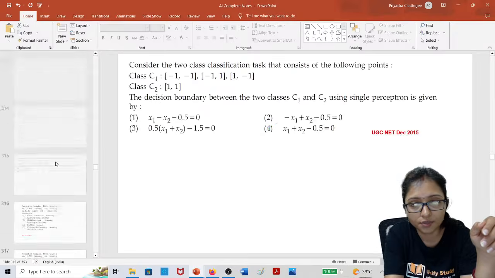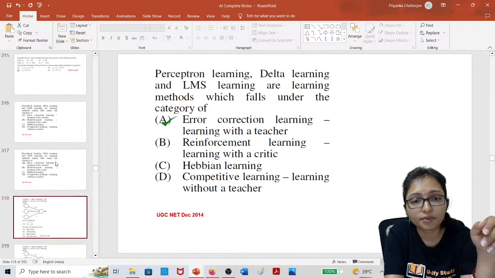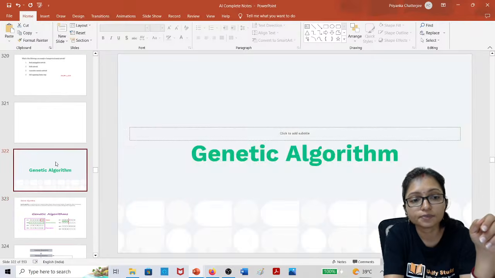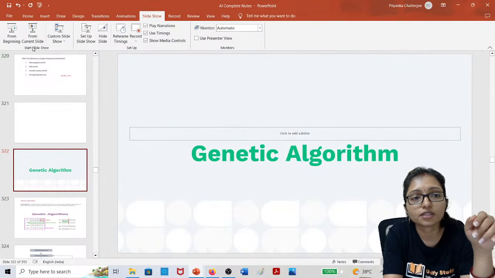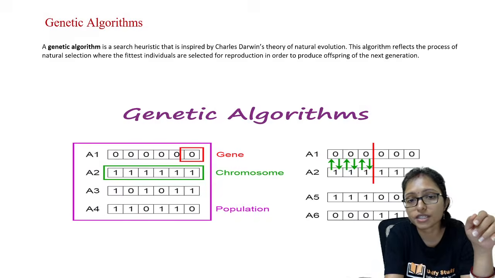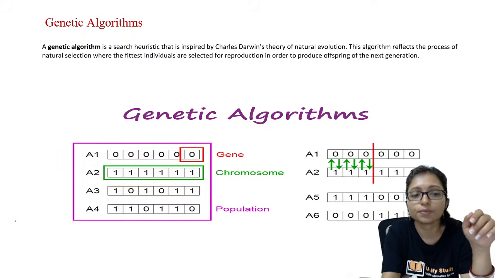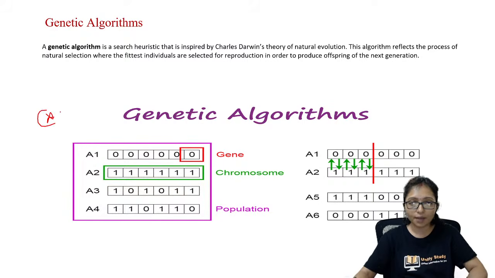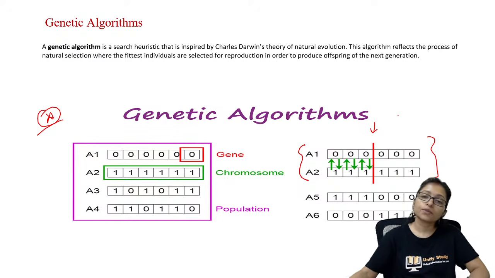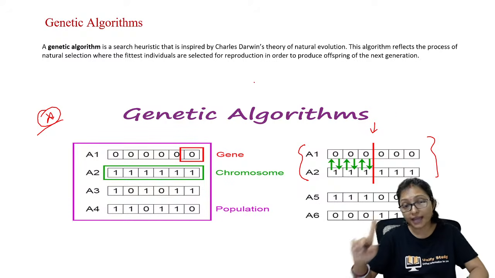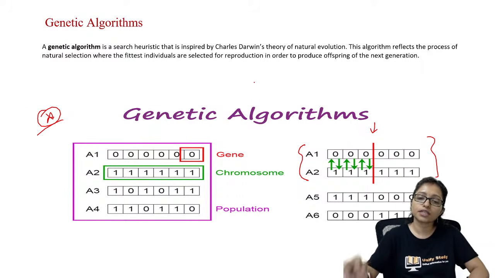Just let me go to this. So here I am telling you what the genetic algorithm is. First of all, see the genetic algorithm, after that I am coming to the learning algorithm. Genetic algorithm works like this: here there will be the chromosome. From here also questions are coming. Whenever we are doing genetic algorithm, there will be the offspring. It is the crossover. You can see the cross point is going on here. There is a high chance the question can come from genetic algorithm.